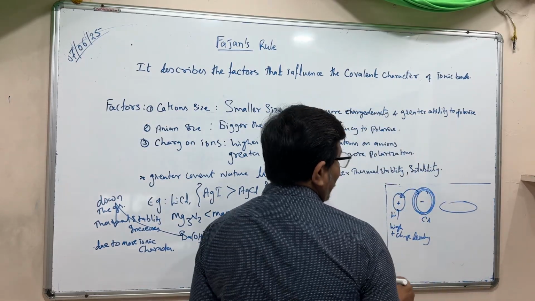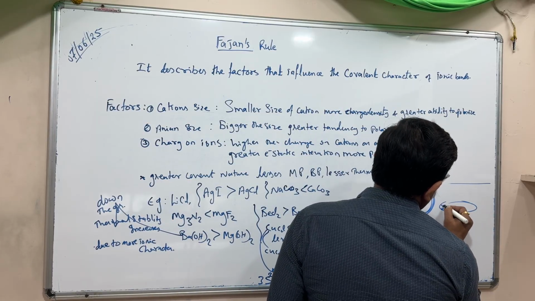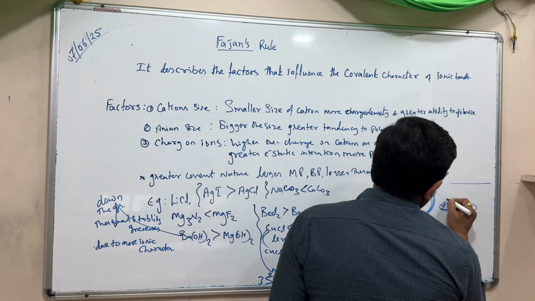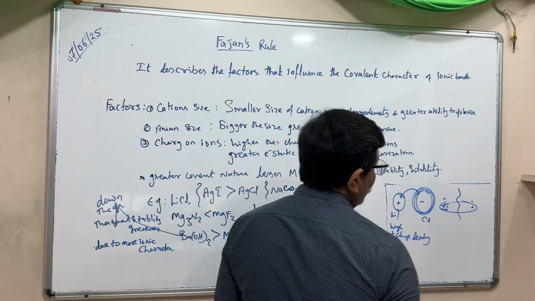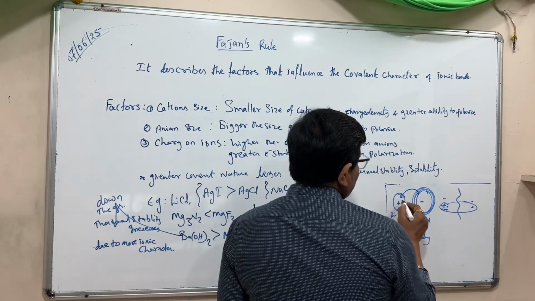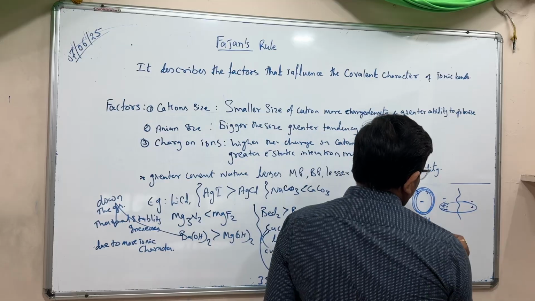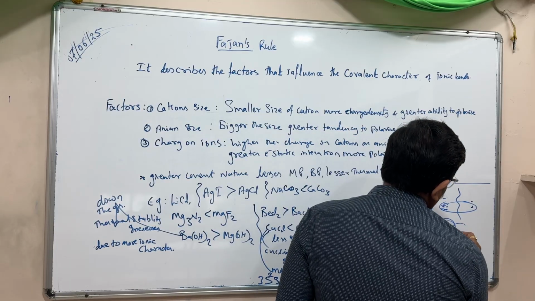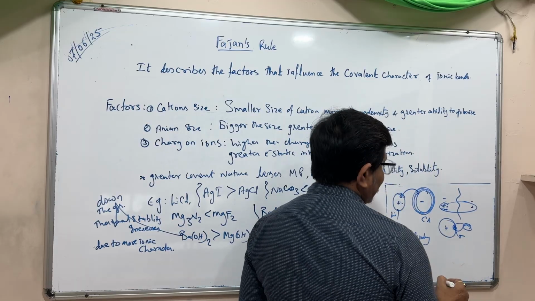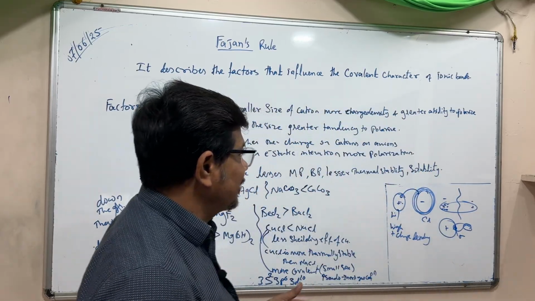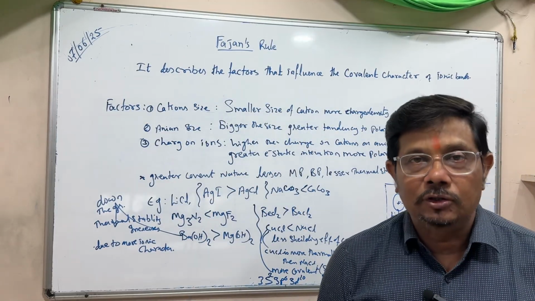This is polarization: this negative charge comes over here, it becomes a little negative and this becomes a little positive. Since this polarization occurs, and the positive charge is in the nucleus, it undergoes sharing, and this is the covalent character. So covalency arises. That is Fajan's rule.